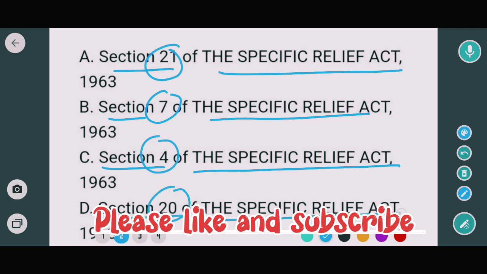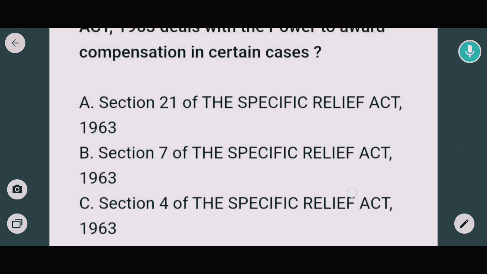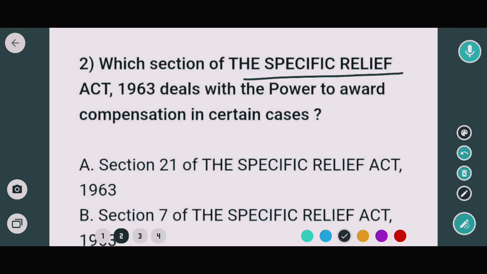In this case, the correct answer would be Section 21 of the Specific Relief Act. Option A would be the correct answer. That means the Specific Relief Act deals with the power to award compensation.